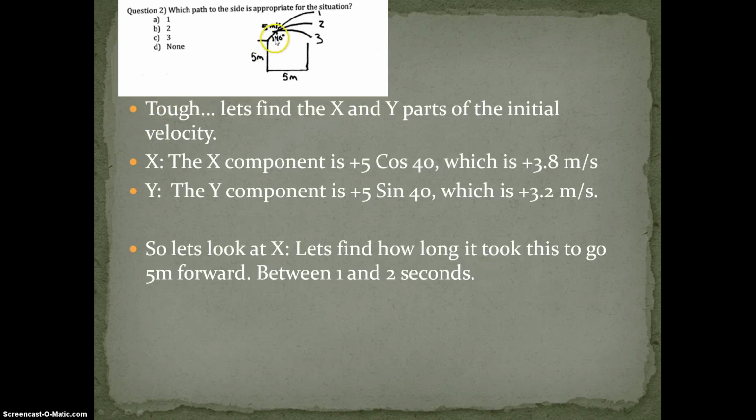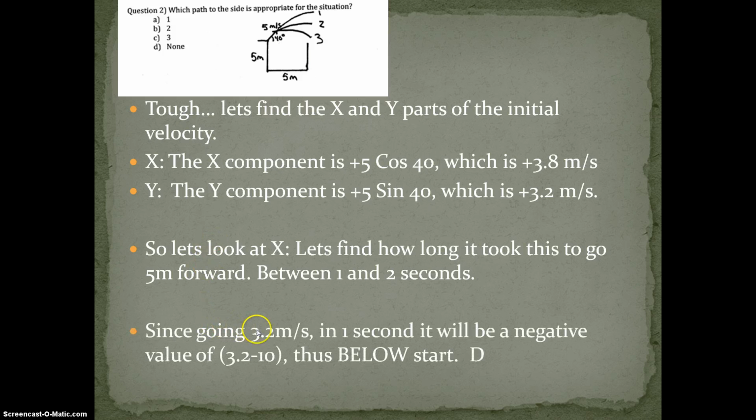Okay, so between 1 and 2 seconds. Let's find the y velocity after 1 or 2 seconds. So it's going 3.2 meters per second. After 1 second, it's lost 10. It's now going some negative value, and the negative value is very big compared to 3.2. Since it has a negative value, it is already going down. So automatically 1 and 2 are out of it, because 1 says it's still kind of going up, and 2 says it's got a velocity of 0 at the y point. So what about 3?